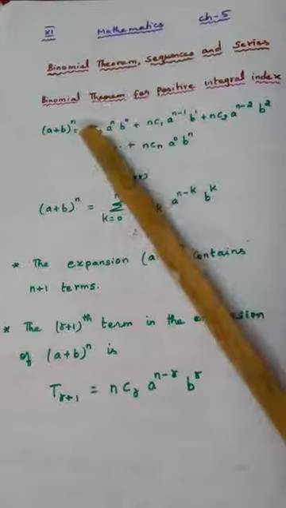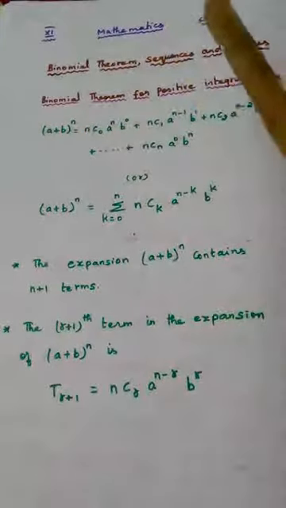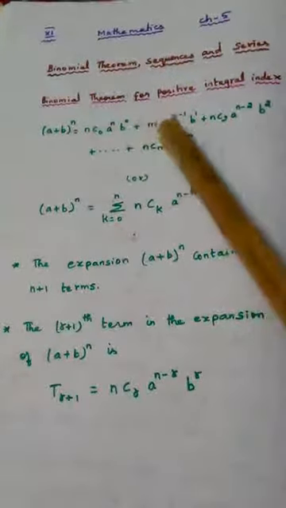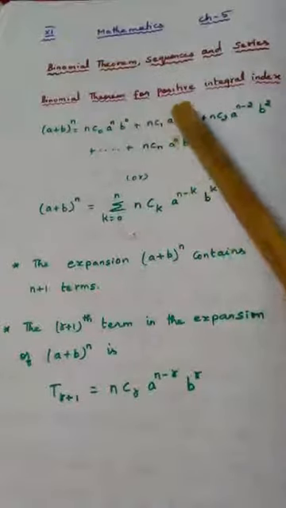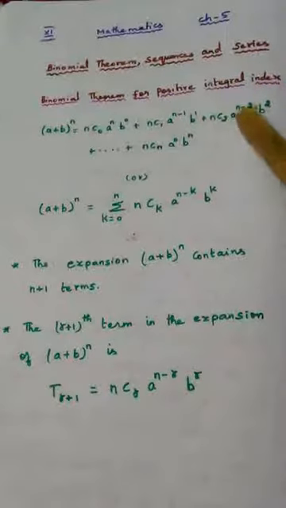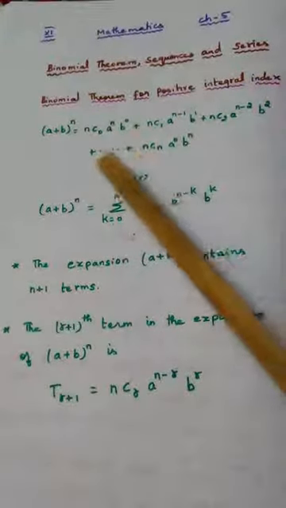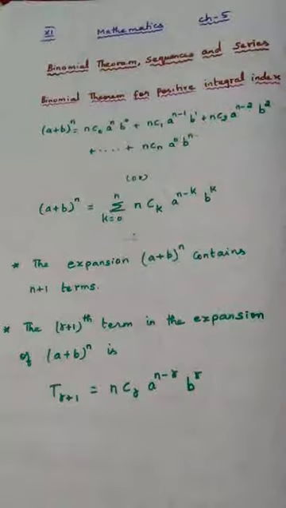Then nC0 a power n, b power 0, this is the first term, plus nC1, again a combination, a power n minus 1, b power 1, plus nC2, a power n minus 2, b power 2, and it goes on, and the last term is nCn, a power 0, b power n. This is the formula for the binomial theorem for positive integral index.